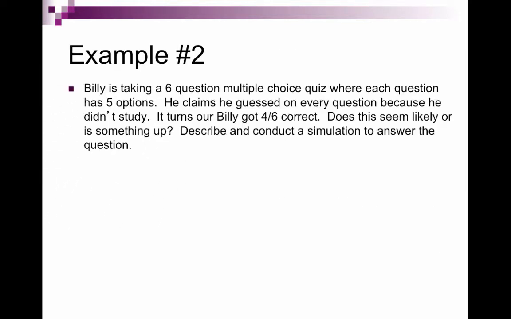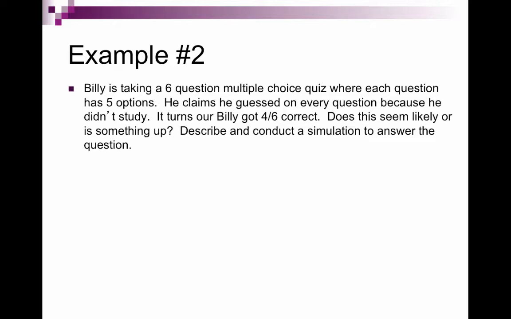Looking at the second example, Billy is taking a 6-question multiple choice quiz, where each question has 5 options. He claims to have guessed on every question because he didn't study. It turns out that Billy got 4 out of 6 correct. Does this seem likely, or is something up? We want to describe and conduct a simulation to answer the question.